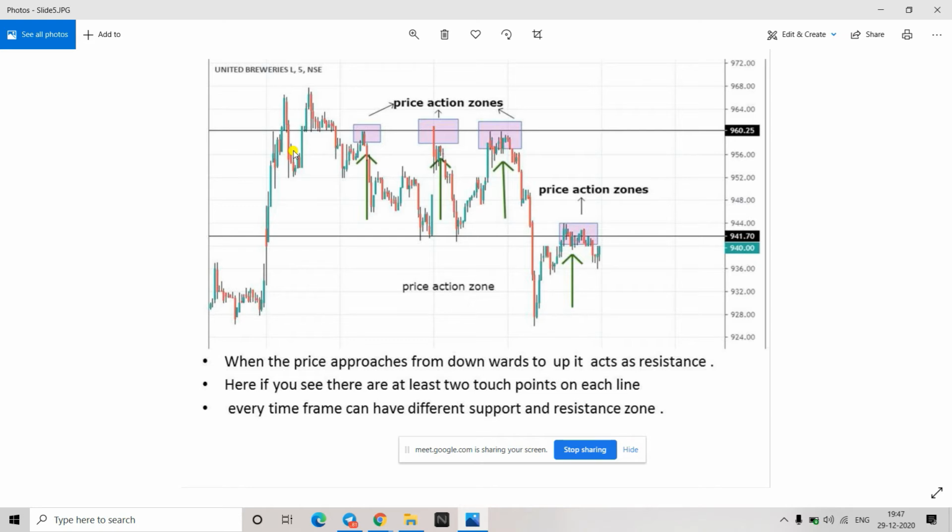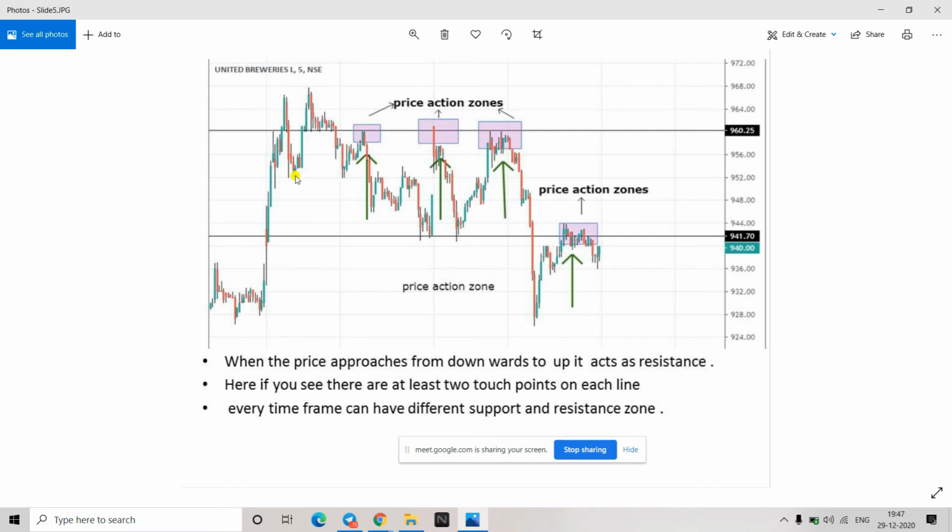Kabir, on the left of this chart, there is an increase, the graph has increased. There's a lot of green, and then there are two points which are at a similar value, 952. So those two can also be a support. 952 here, you are telling? Just on the left side of the left arrow. This and the one next to it, the same line.